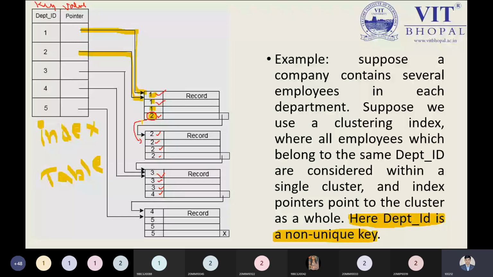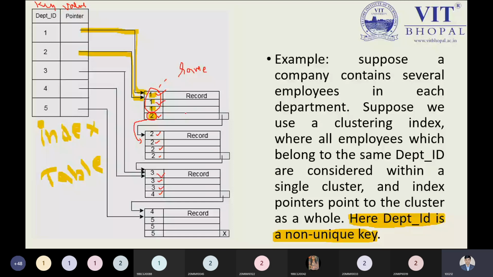So here the data pointers are referencing, but this is not a group. This one will be part of a group, but 2 is not in the same group.